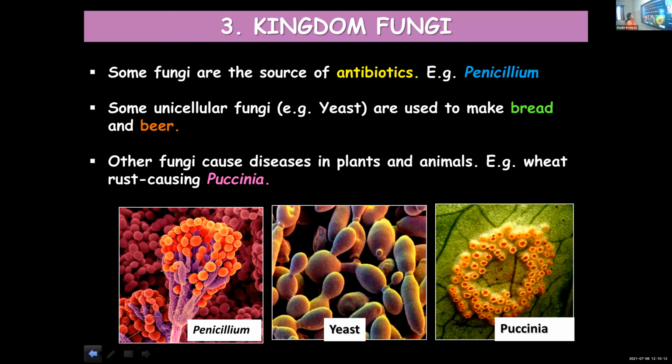The different examples of fungi are given here. Penicillium and yeast, both of them are useful, whereas Puccinia is a harmful fungus. It can cause diseases. It causes wheat rust in wheat plants. Many fungi cause diseases, and many of them are useful to us. So I'm proceeding to the next slide.